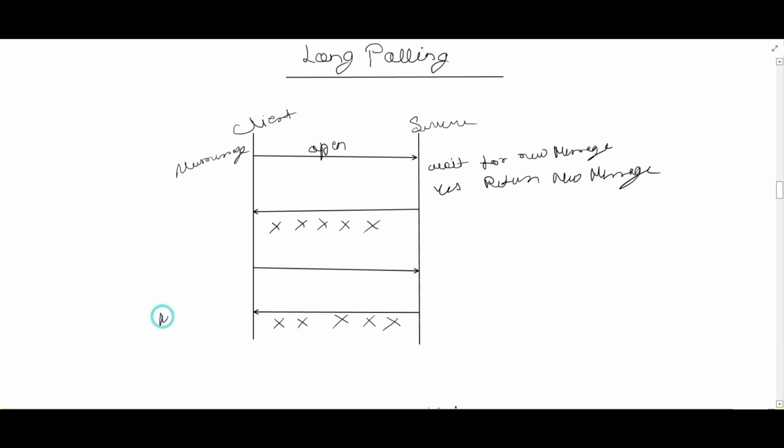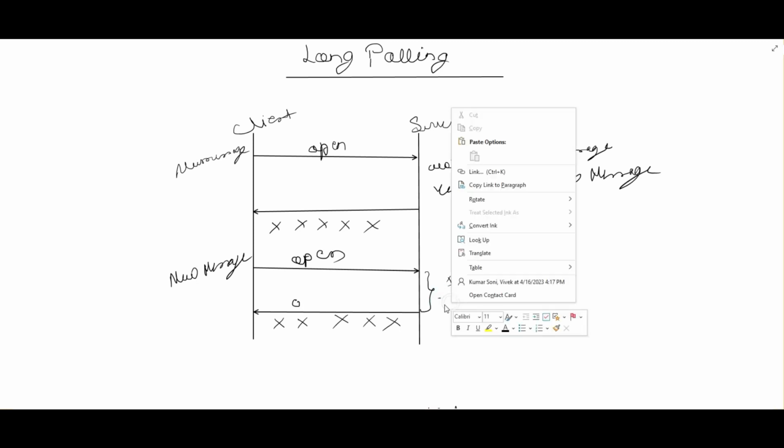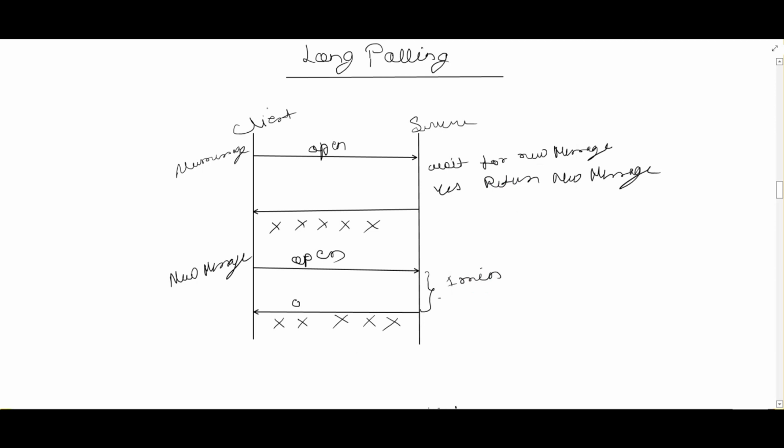Again the client will send a request, asking for a new message, and it will open the connection. If the message is there, the server will return it. Otherwise, if messages are not available on the server side, then after some threshold, suppose a 1 minute wait is over, the connection will be closed. So either the message will arrive within the threshold time, or if the threshold time is reached, the connection will be closed. So this is long polling.